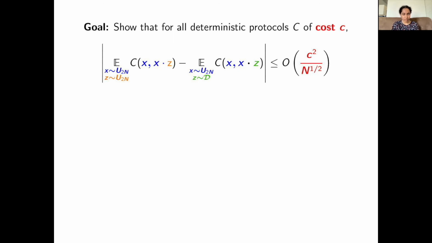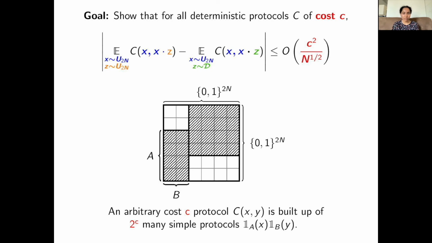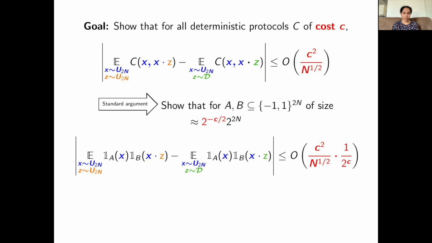So our goal is to show that for deterministic protocols of cost at most c, their advantage in distinguishing these two distributions is at most c squared over square root n. Every protocol of cost c can be broken up into 2 to the c many rectangles. This is a standard argument in communication complexity. So it suffices to show that rectangles that are not too small cannot distinguish these two distributions.